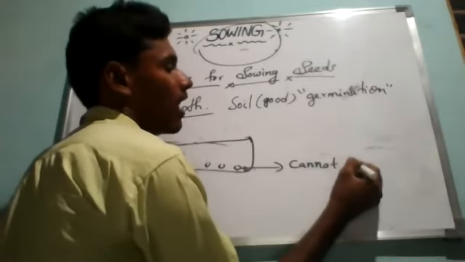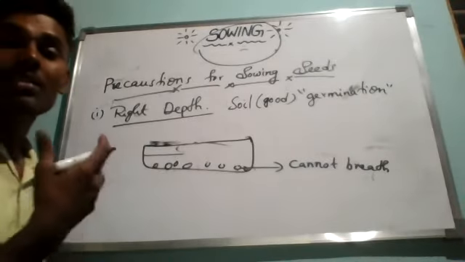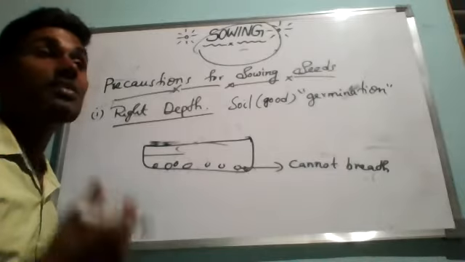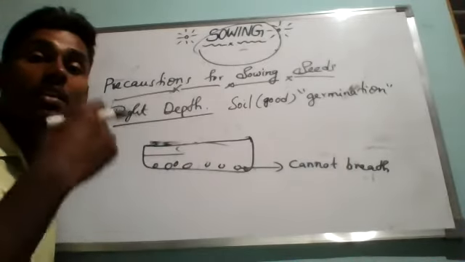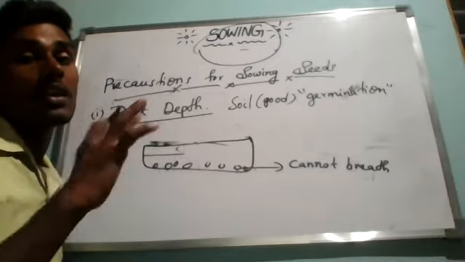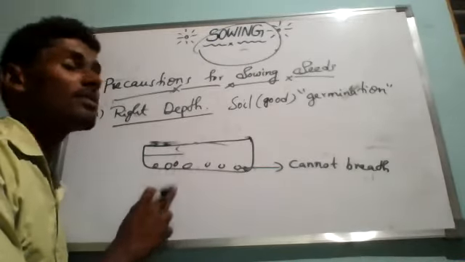They cannot breathe. So you may think, sir, how will the seeds breathe? A small seed contains a big plant. Plants are also living organisms, so they also carry out the breathing process. They cannot get sufficient air if you throw them deep inside the soil.